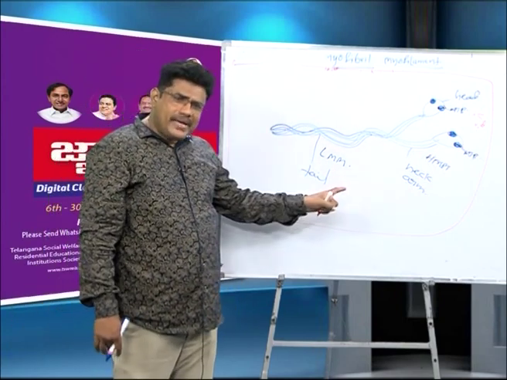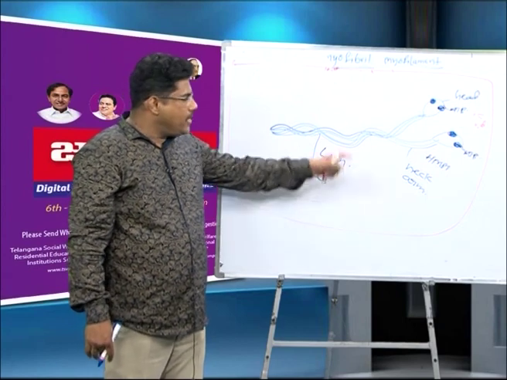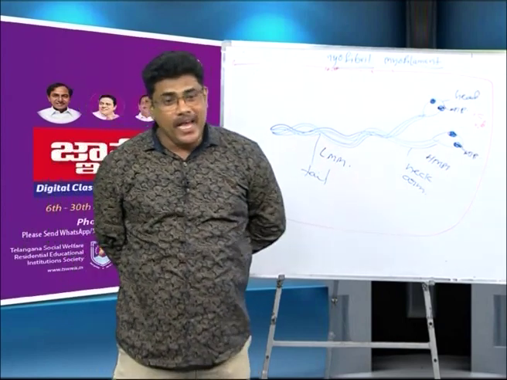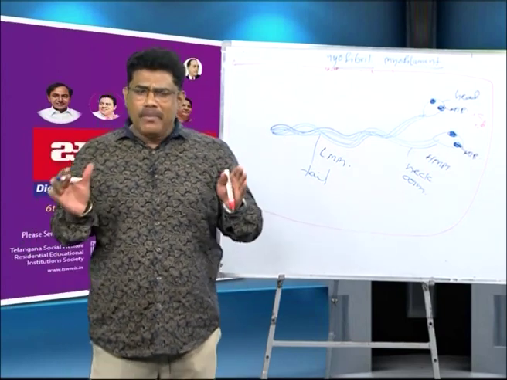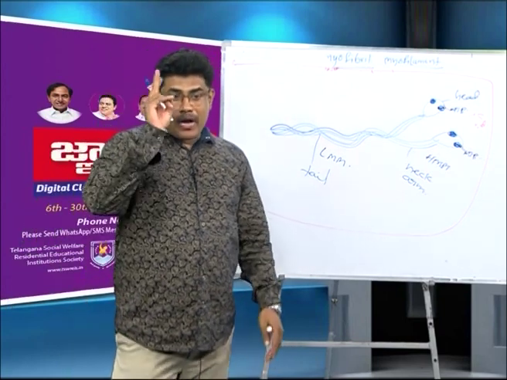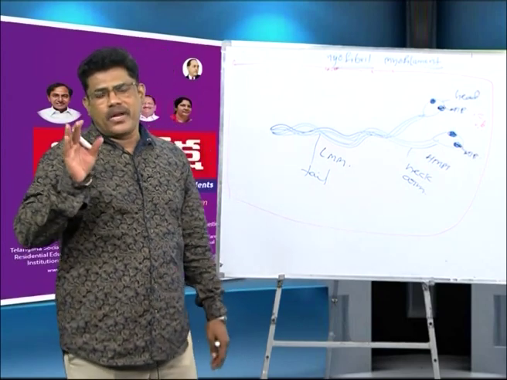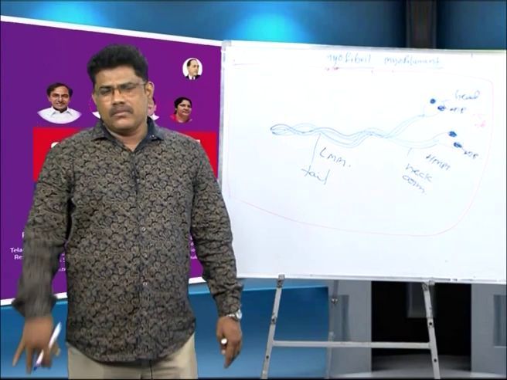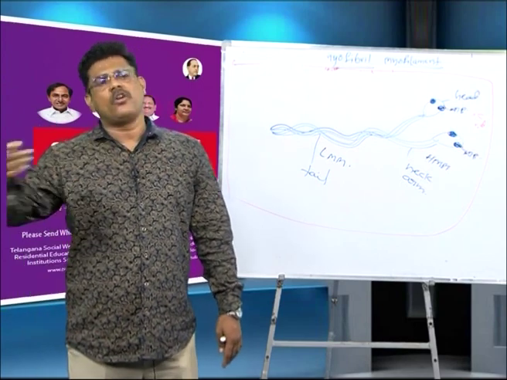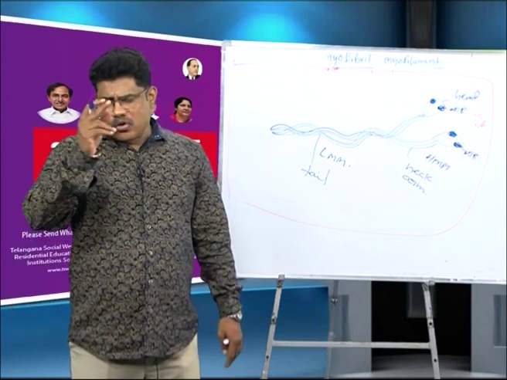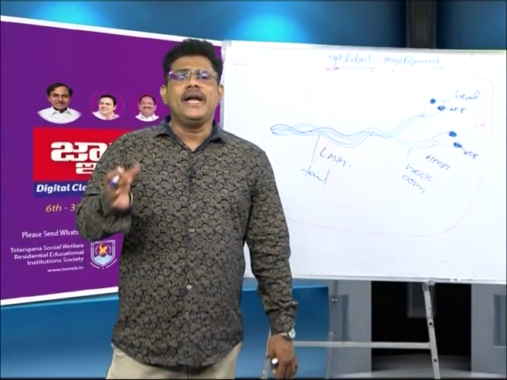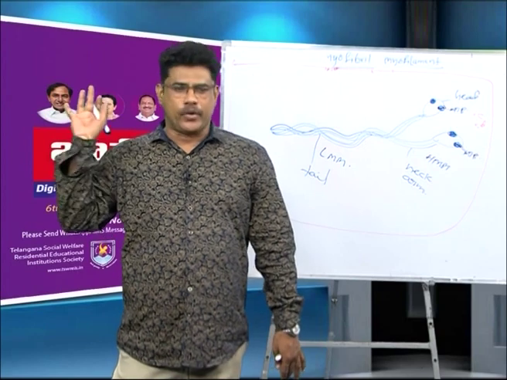One thick filament has approximately 300 myosin proteins. You remember, my dear students. In a myofibril, thin filament is present and thick filament is present. The thin filament has three proteins: actin, troponin, and tropomyosin. Troponin and tropomyosin are regulatory proteins, masking and unmasking proteins.